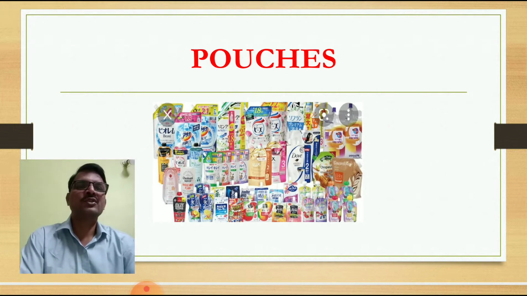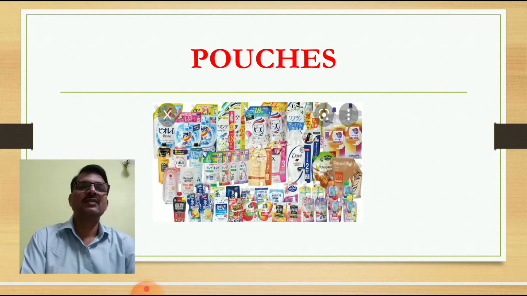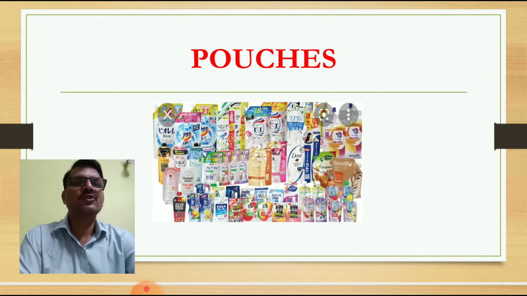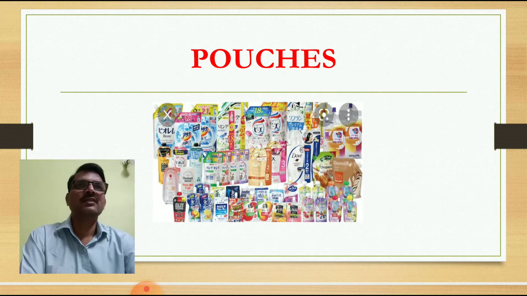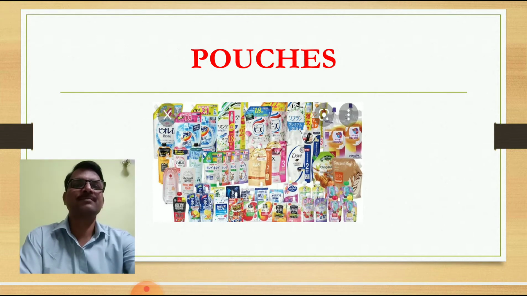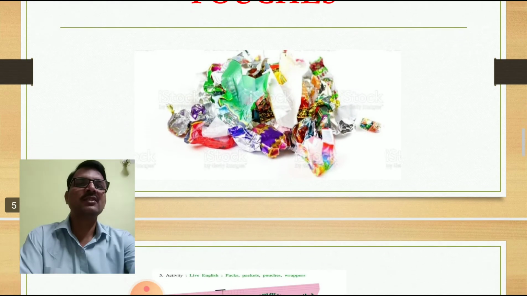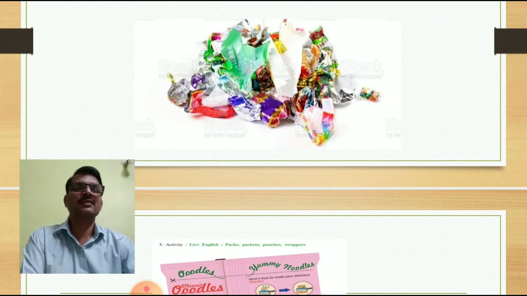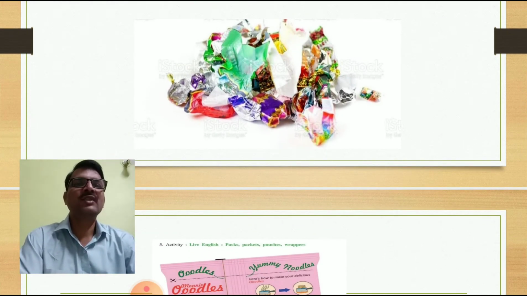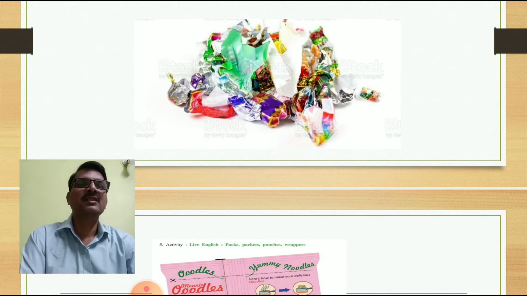You buy pouches from the shops, for example Sunsilk shampoo pouch, then Dove shampoo pouch, then you buy pouches like Szechuan chutney, jam. These are the pouches. And then you are seeing here wrappers. We use wrappers to wrap the gifts or to wrap the food items.